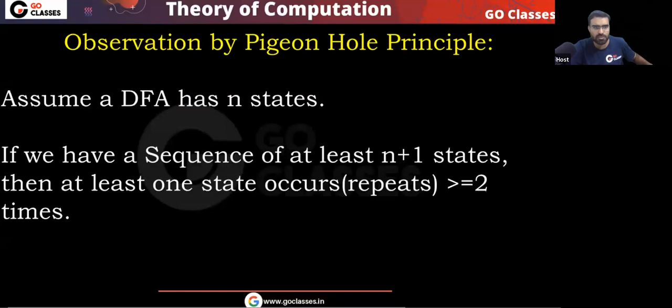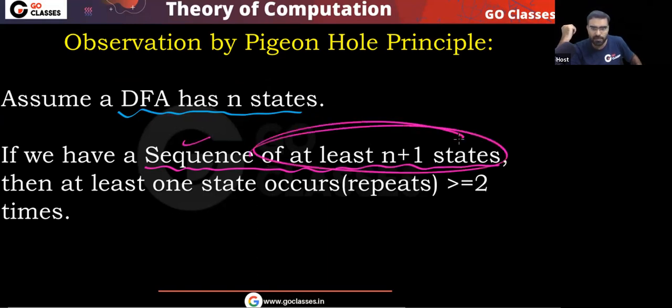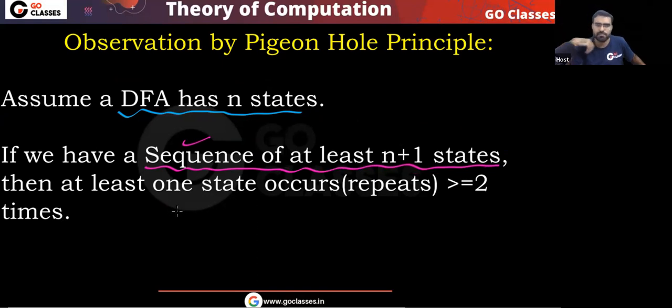Okay, let's make this observation. Let's assume the DFA only has n states. Now, if I give you any sequence of at least n plus 1 states, remember the DFA has n states, can you guarantee that at least one state will definitely repeat?